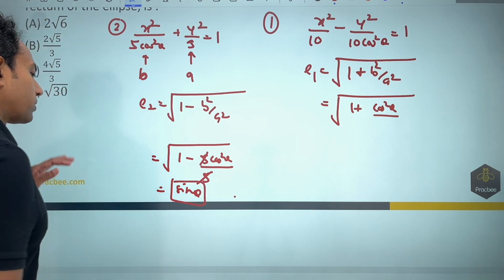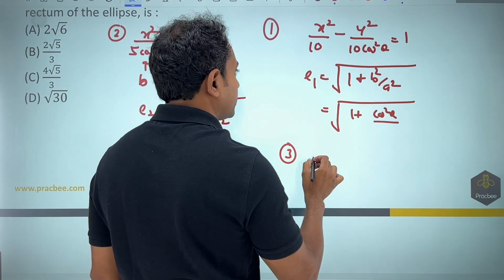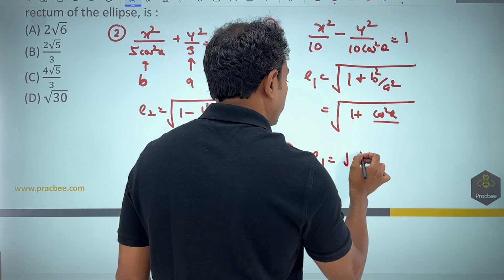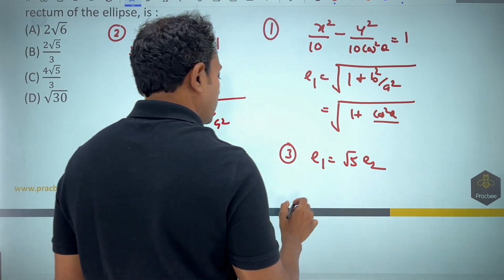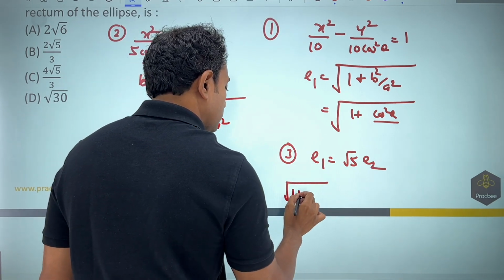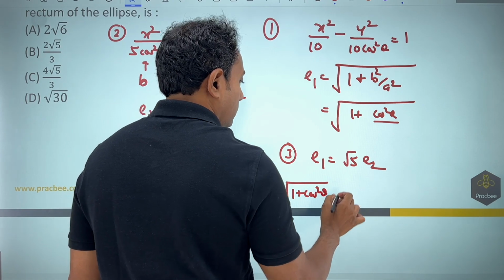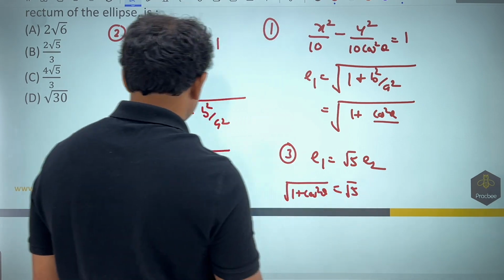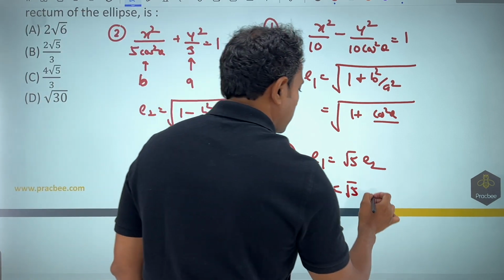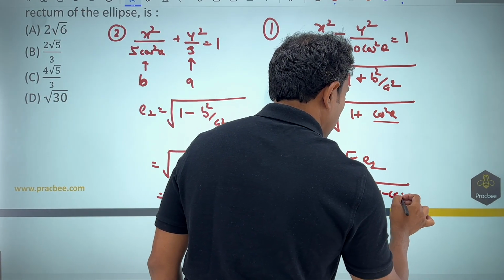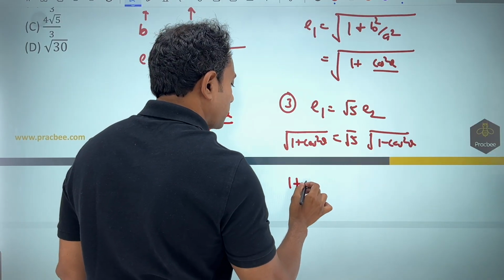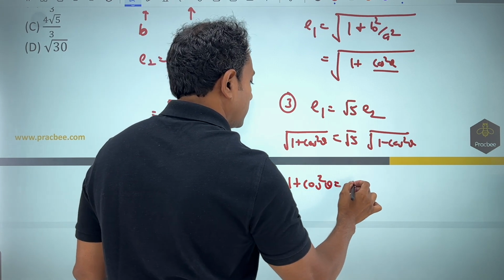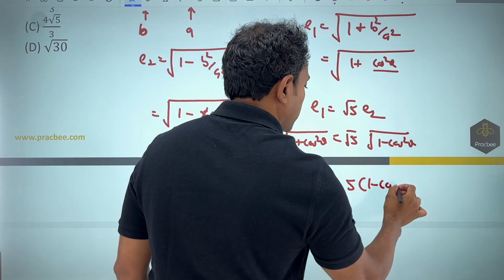Since theta is in the first quadrant. Third part, what they have given is the eccentricity of the first one is root 5 times the eccentricity of the second. So this is root of 1 plus cos square theta. It is root 5 times. So we have simplified, but it was not required. It can be written as root of 1 minus cos square theta. If I square them up, 1 plus cos square theta is equal to 5 times 1 minus cos square theta.